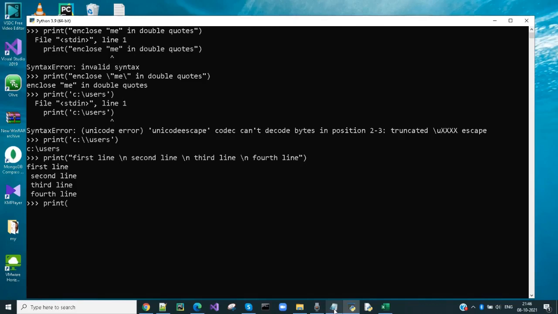I want to add a tab in the print statement. Tab is a set of spaces. So I used backslash t here.